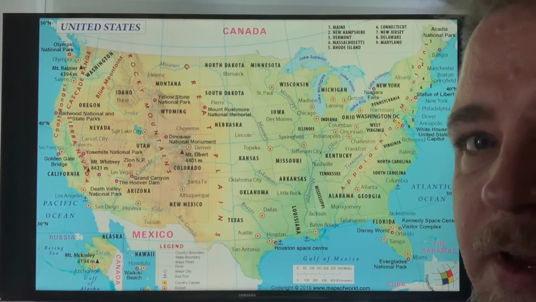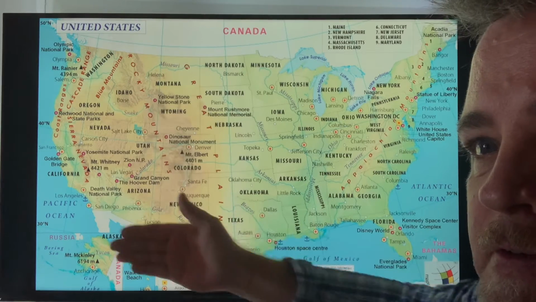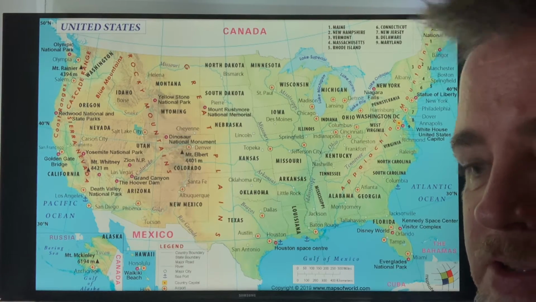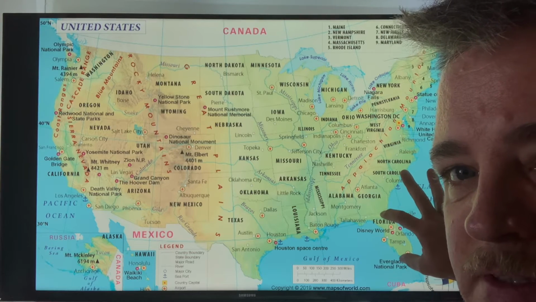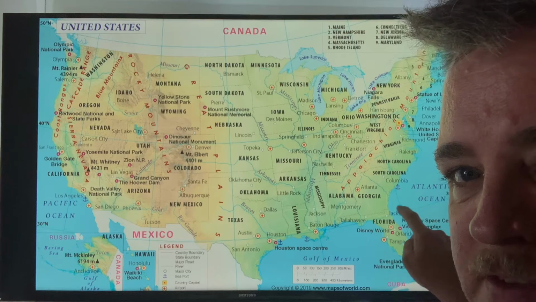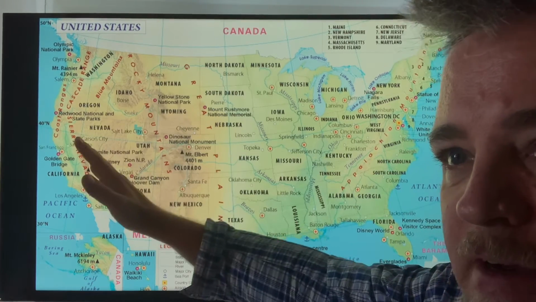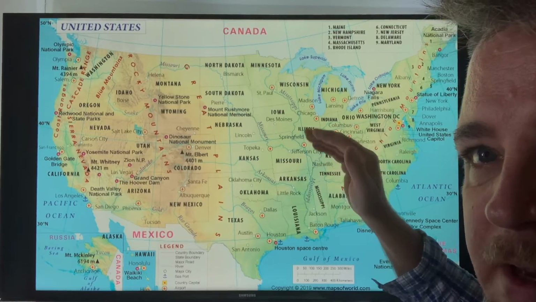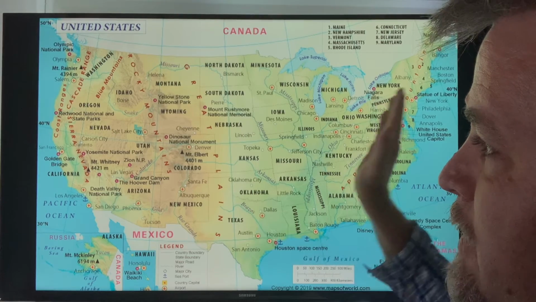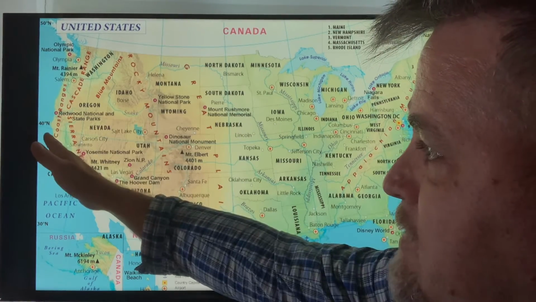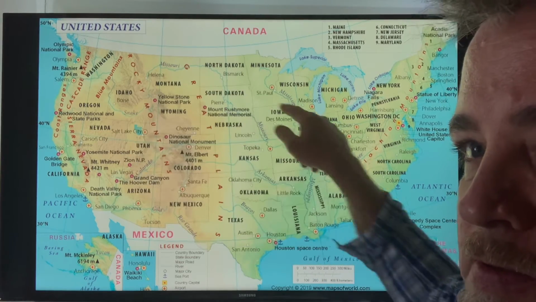So here's the map of America. America is really big, isn't it? America is a really large country. Taiwan is about this big. This would be the size of Taiwan. But look at this, the size of America. Wow, very big, right? From north to south and east to west, every place is different in the US.